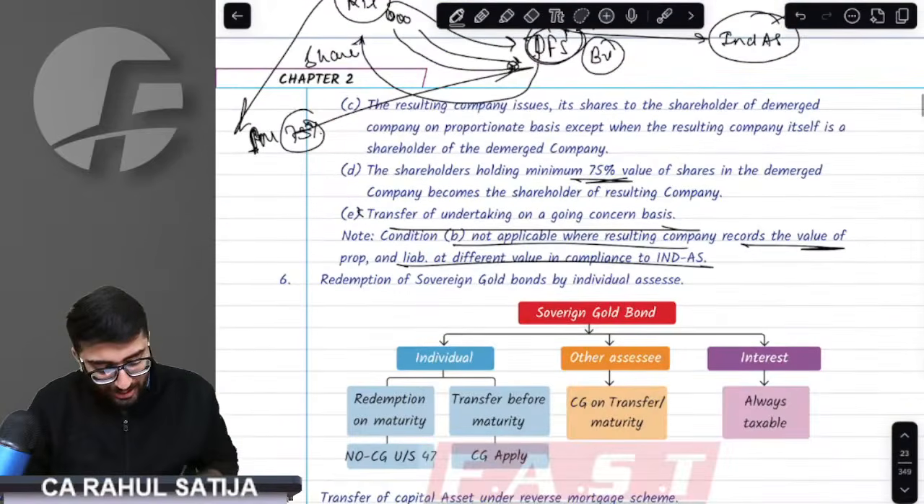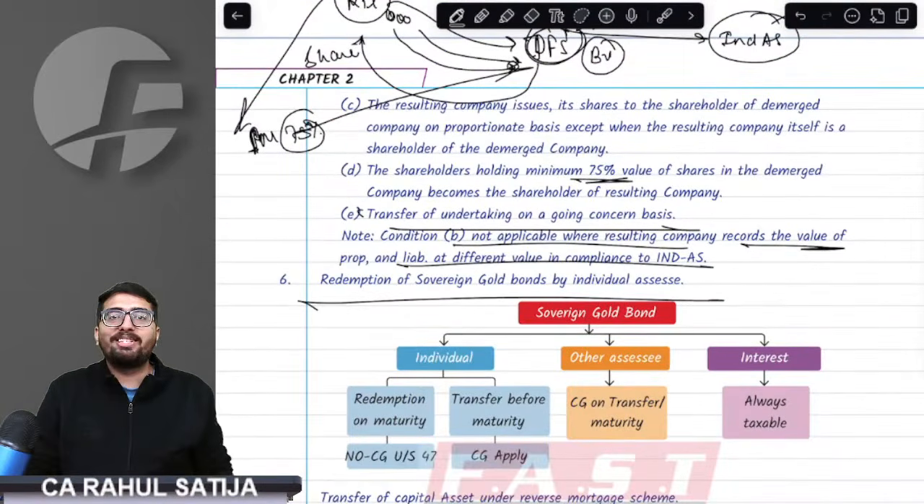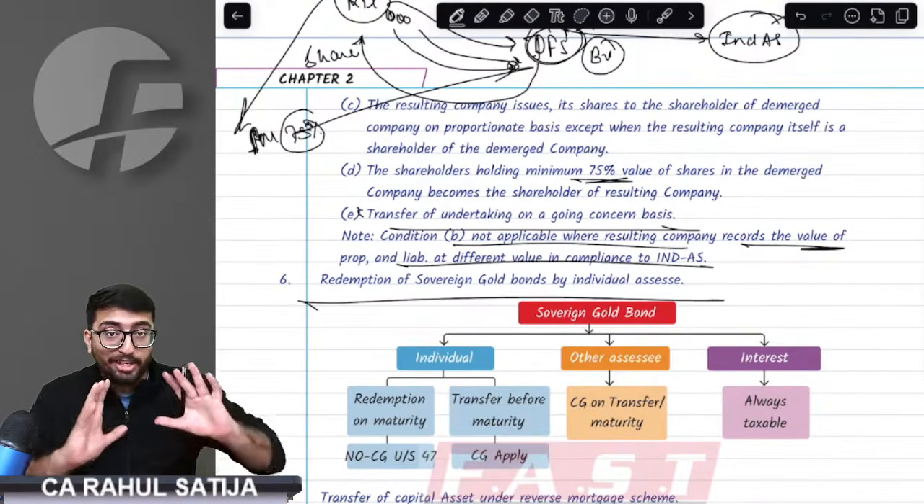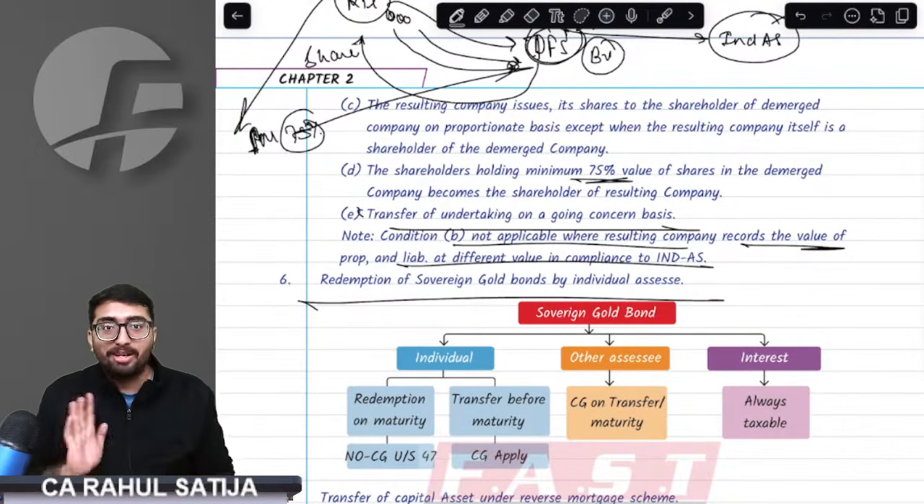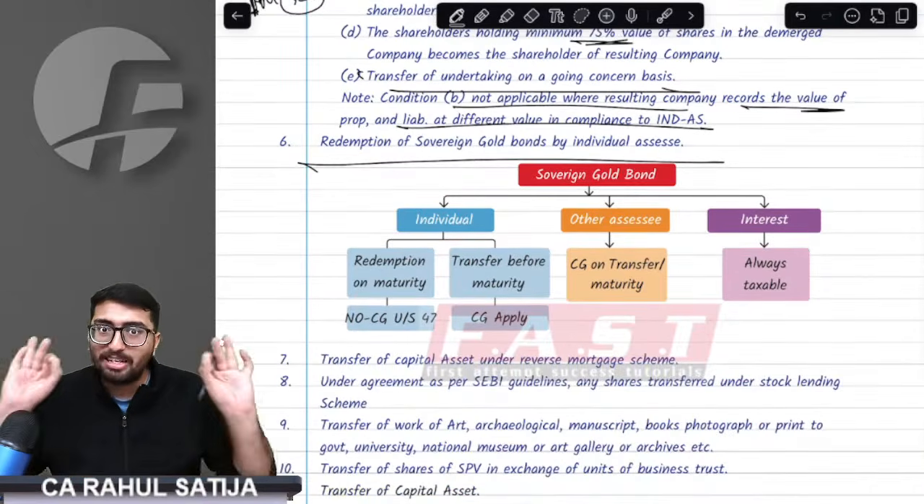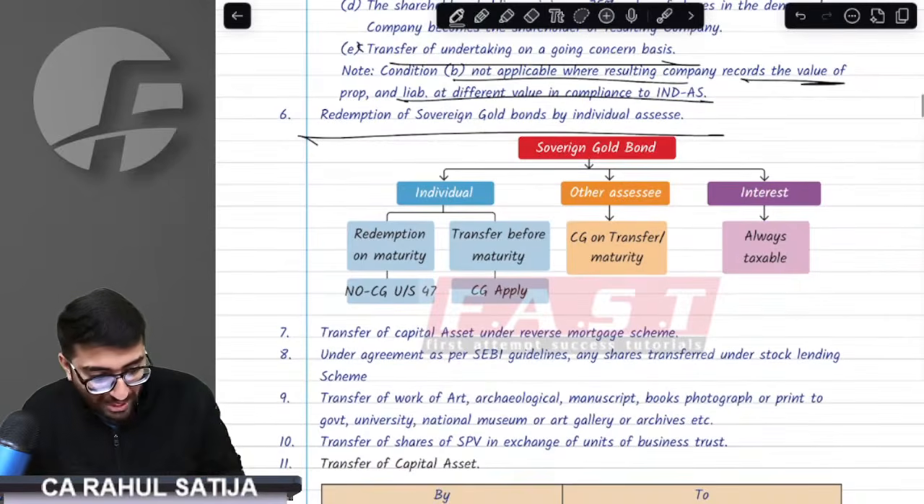Now, next important point is sovereign gold bonds. See, sovereign gold bond is nothing but a big shock to the people who saw the budget 2026. But that is not our subject matter. Budget 2026 is not applicable for your attempt. Understand? Now, sovereign gold bonds.